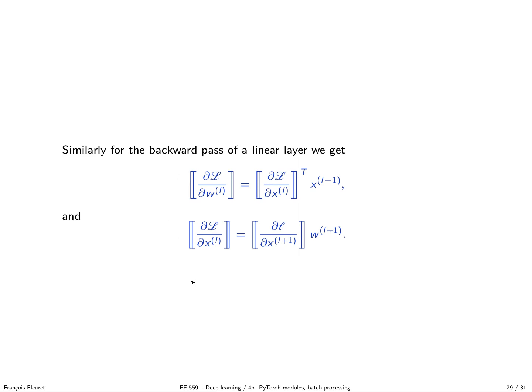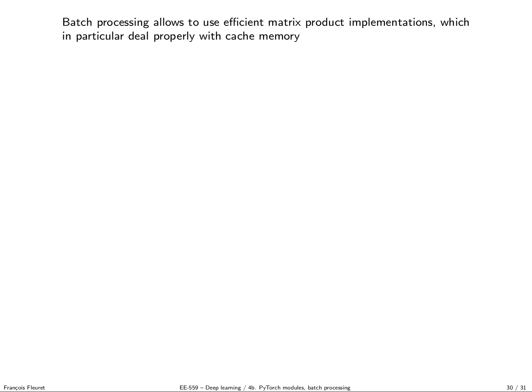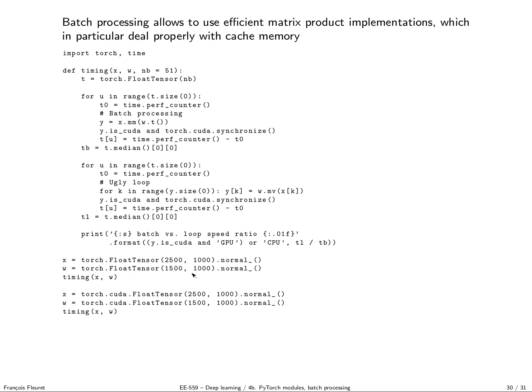Okay. So now why all this insistence on batch processing? It's because it's key in making things go fast. So here I have a little piece of code where I compare the speed of multiplying by a weight matrix by batch or using a loop. I wrote a little function that gets a bunch of samples stored in a 2D tensor, so a bunch of row vectors, a weight matrix, and the number of times we want to do the measurement so that we can average and get a more accurate estimate.